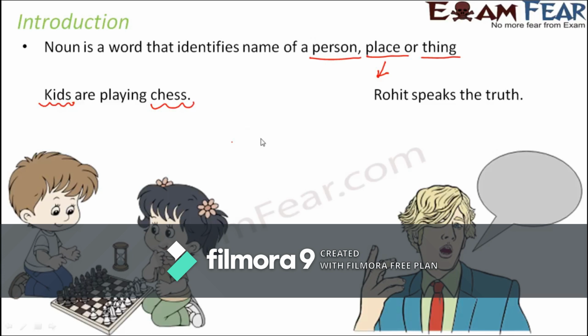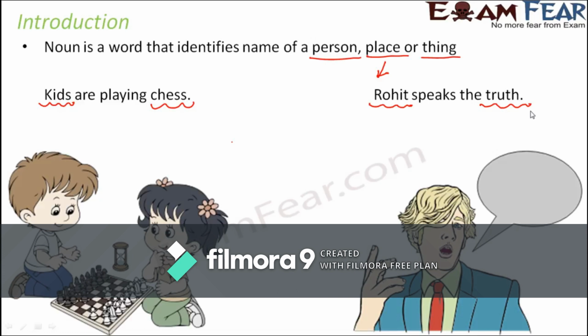Now let's look at the next example. Rohit speaks the truth. Here Rohit is the name of a particular person. So the name of this man is Rohit. So obviously Rohit is a noun. Speaks the truth. Here truth is also a noun. Now you might say that truth is not a person, truth is not a place, truth is also not a thing. So why is truth a noun? Now that could be a valid question.